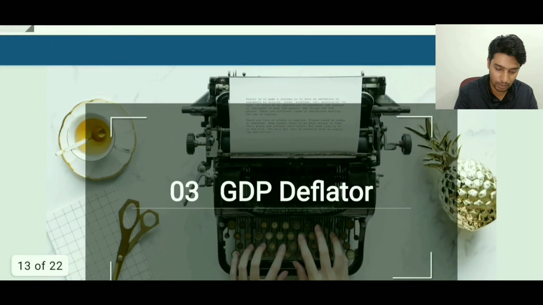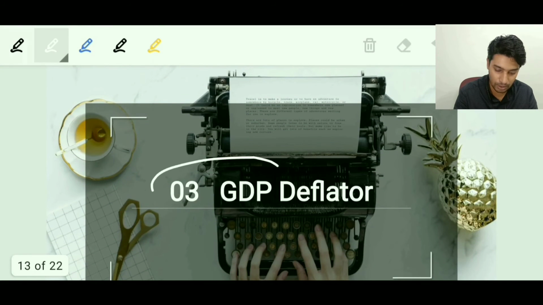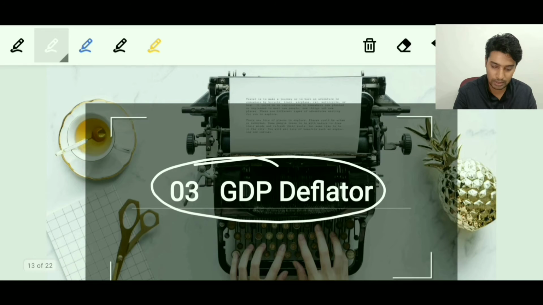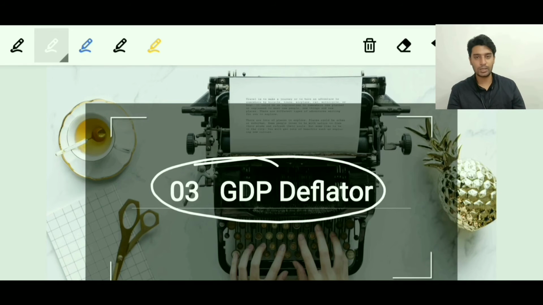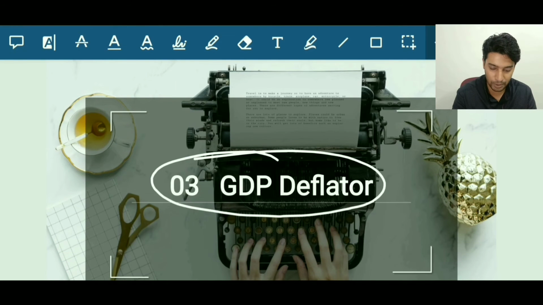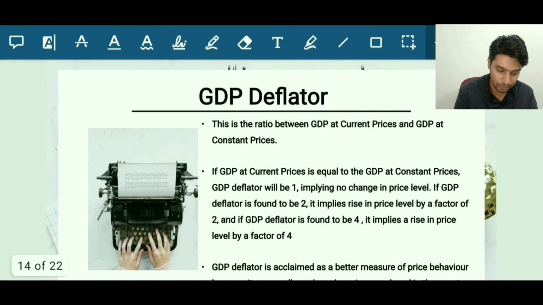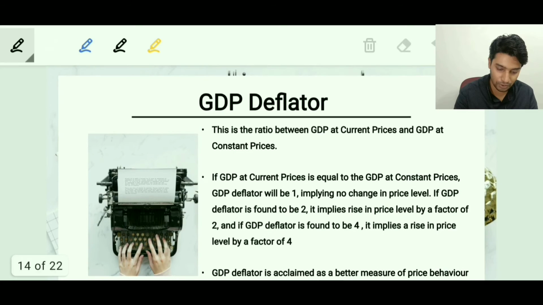The next concept is the concept of GDP deflator. This is a concept which is a part of both national income as well as inflation as a topic. So I chose to deal with this topic in this national income chapter. Let's dwell further into this.